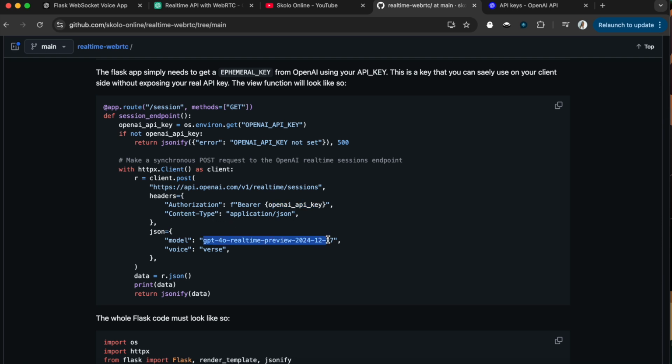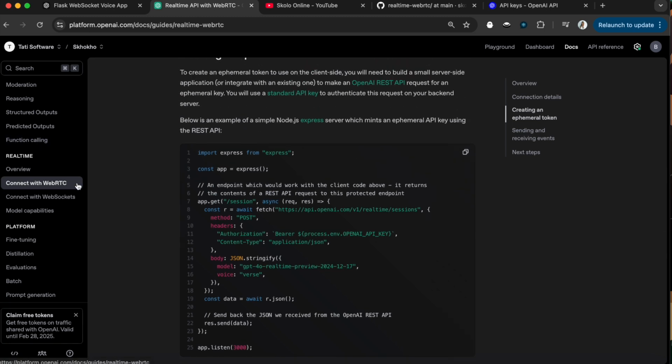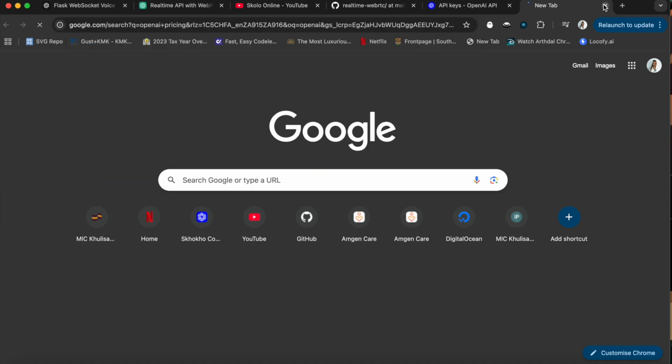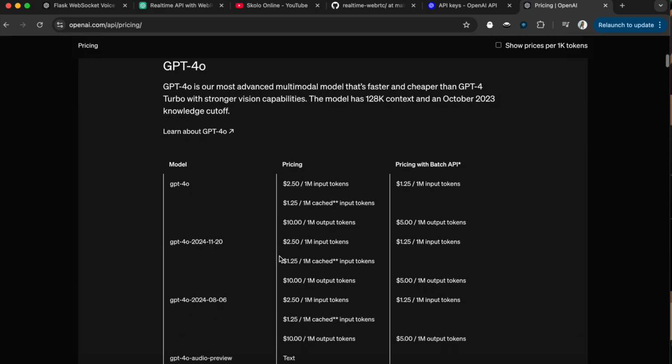This is the model, and you can see there are actually lots of available models. I would recommend you look at all the different model types and check the prices, because the real-time API tends to be quite pricey. I once was playing with it for a day, and when I looked at my bill, I nearly fell off my chair. So just be very careful with this. If you search for OpenAI pricing, you will find this page.